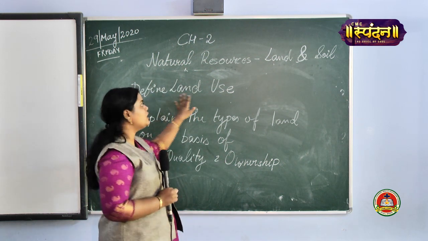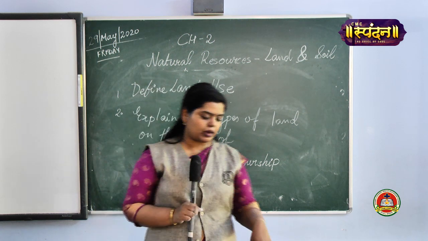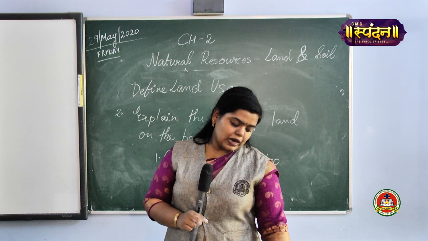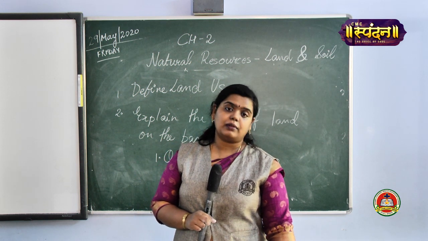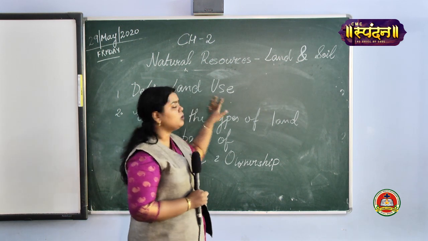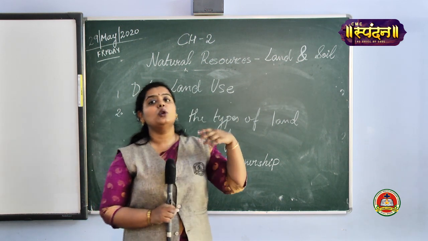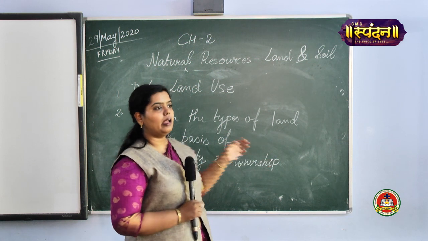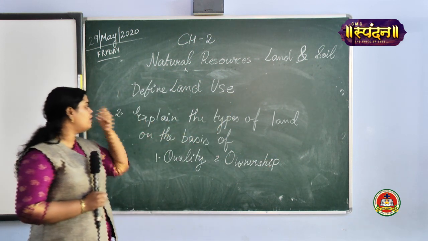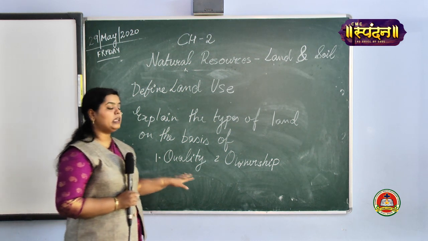You will find the definition of land use in the second paragraph given over there. I will read it out for you. The pattern of land utilization is termed as land use. As I explained earlier, land use is the pattern in which you use the land. That is known as land use. Second question, explain the types of land on the basis of quality and ownership.